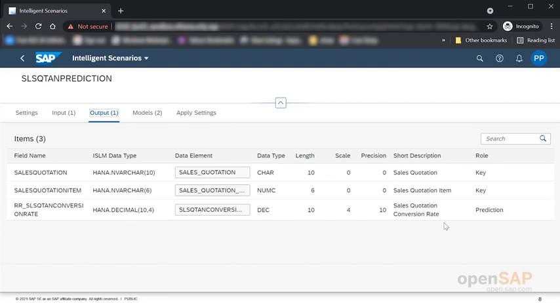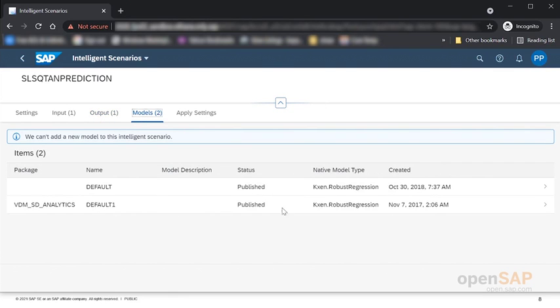So what we are doing in this particular scenario is that we are trying to analyze or understand how many of my sales quotations are getting converted into a sales order, so that for the sales manager or the sales representative, it will give them a good understanding of where I am, what is my prediction percentage, and where I am missing things. And then you can go into the models and you will see the models.